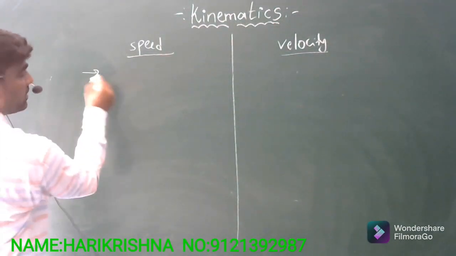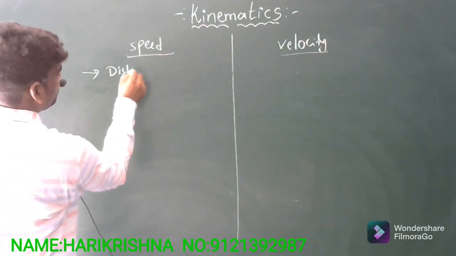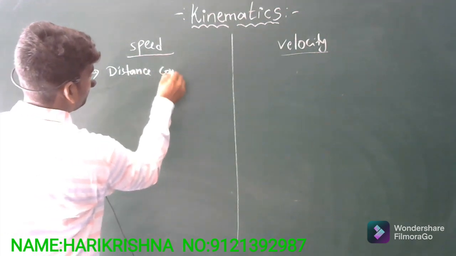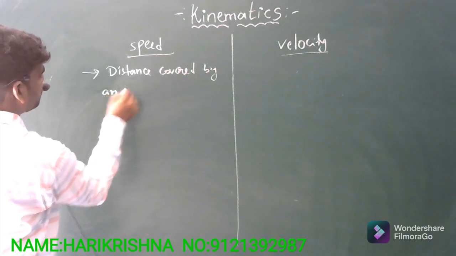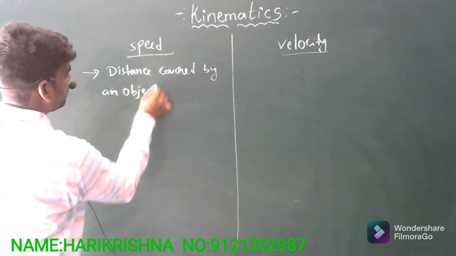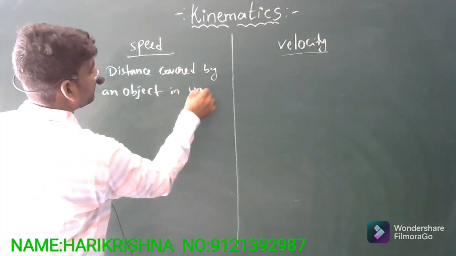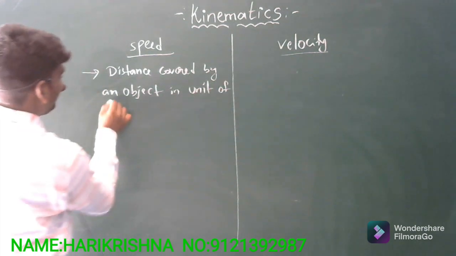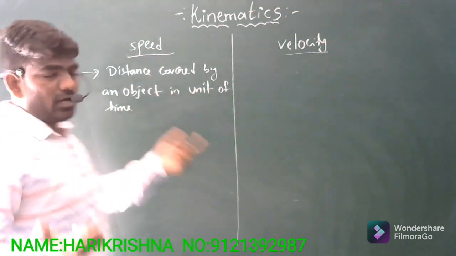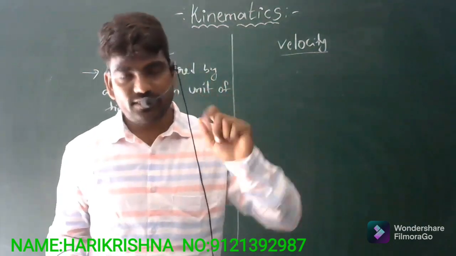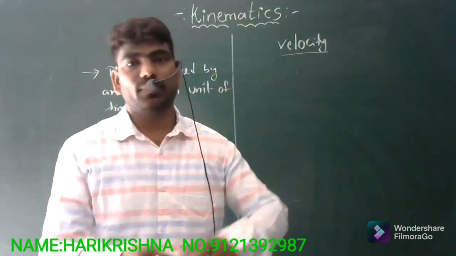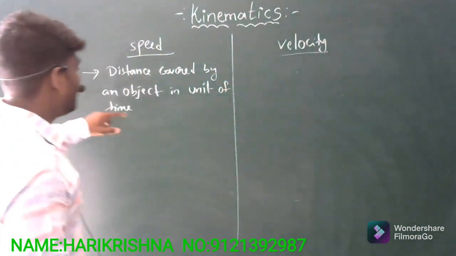So speed is the distance covered by an object in unit of time. The unit of time may be 1 second, 1 minute or 1 hour, depending upon the application.